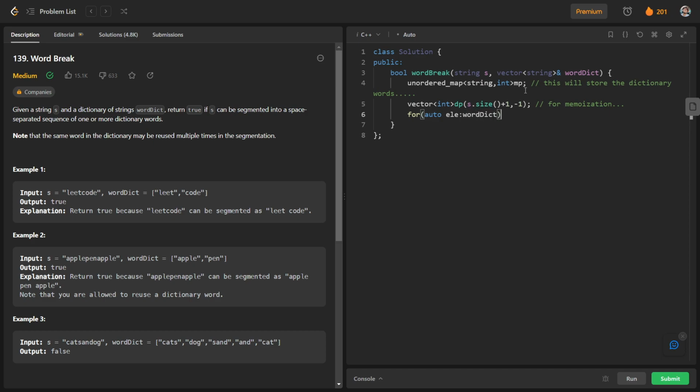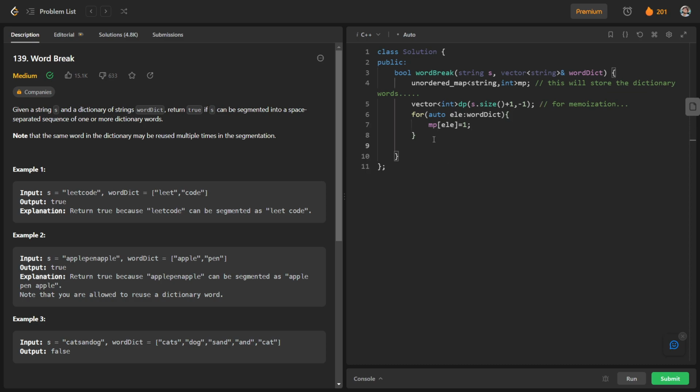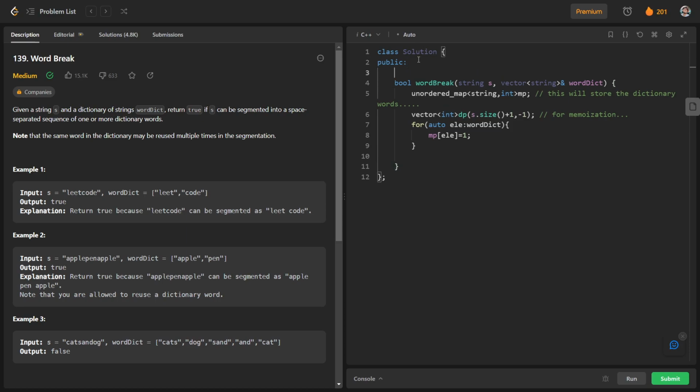And what we are going to do, for all these elements, mp of ele is going to be 1. So in this way we have stored these elements in the form of a map. And after that we will again have our recursive function. So bool canSplit, we will have our string s, and the rest is the same as it is: string s, and we can have a vector of int dp. We will update this dp vector, so that's why we are passing it by reference.